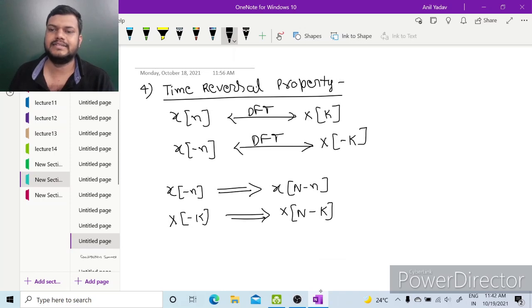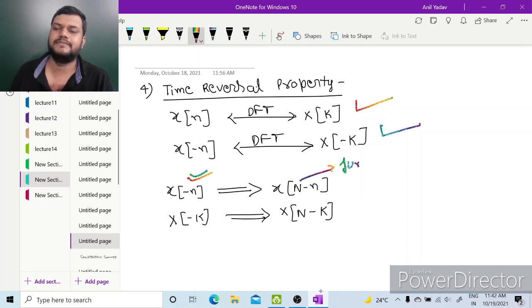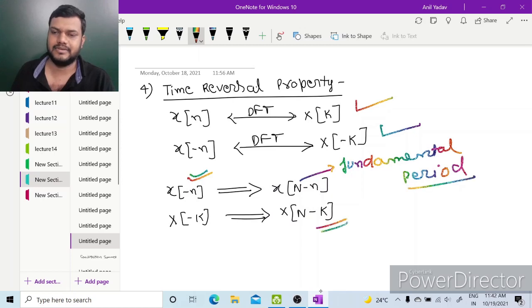Now next is time reversal property. So if x of n has discrete Fourier transform x of k, then x of minus n will have discrete Fourier transform as x of minus k. X of minus n we can write as x of N minus n. This is fundamental period. And x of minus k we can write as x of capital N minus k.